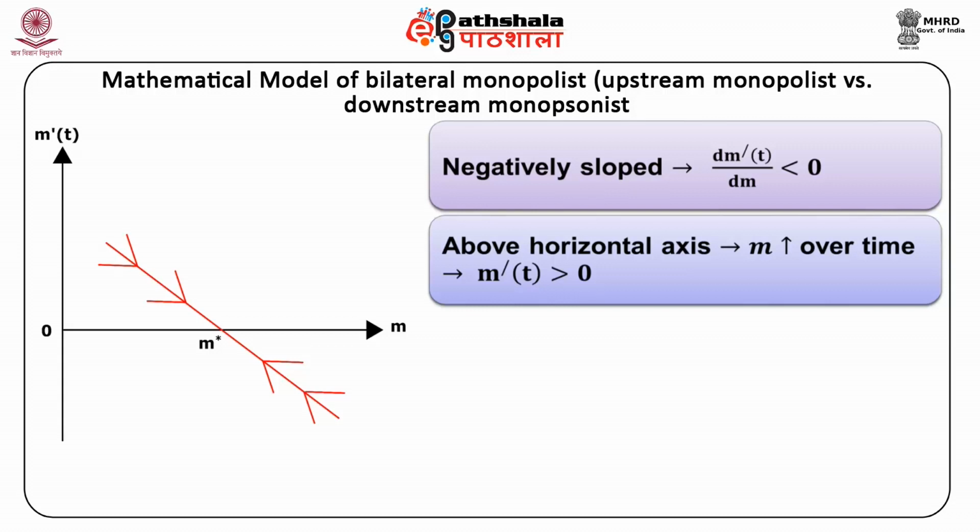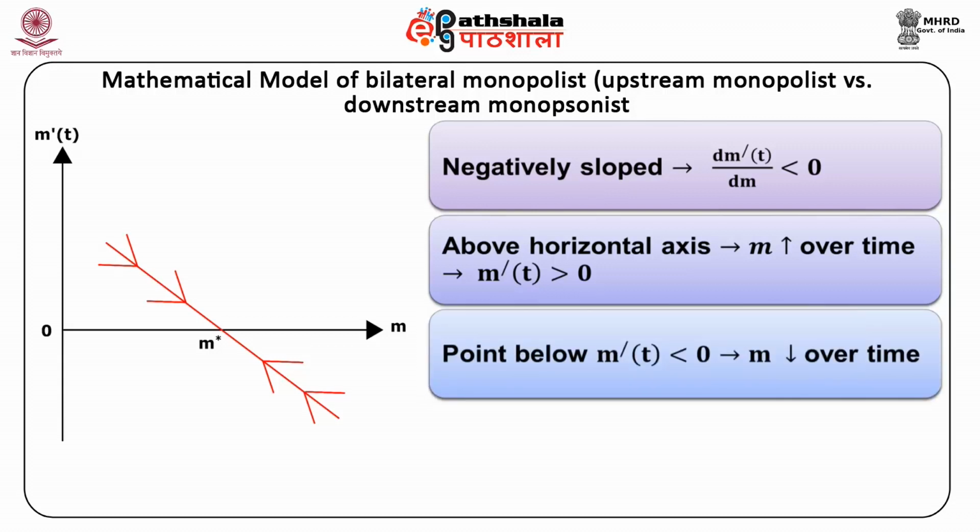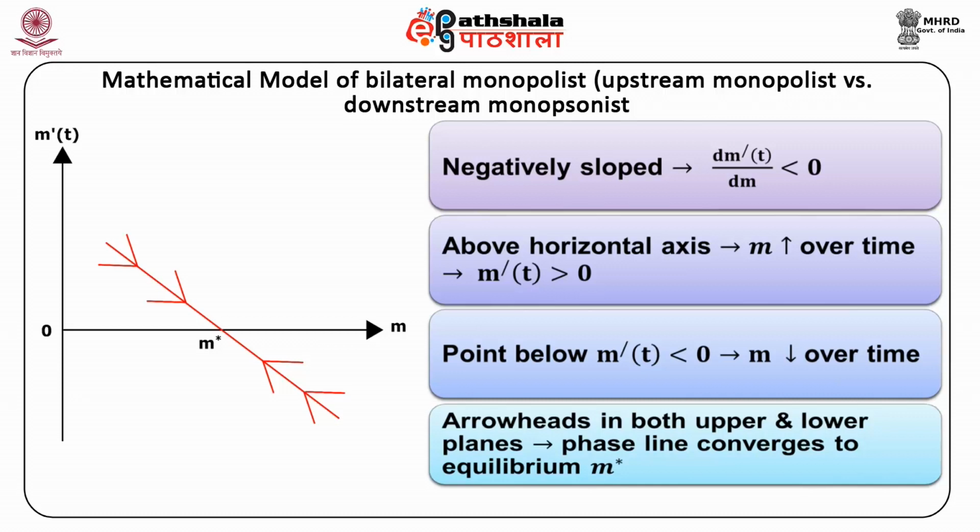By contrast, for any point below, m dash t is less than 0, and the price m will decrease over time. The arrowheads of the phase diagram shown in both upper and lower planes of the horizontal axis indicate that the phase line converges to the equilibrium price m star.